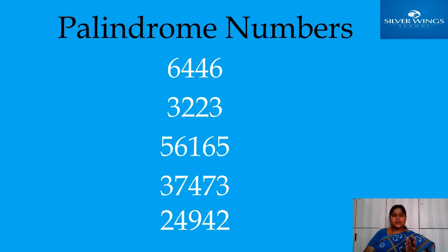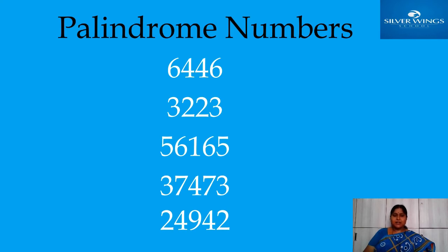That means from extreme left to right, we will write any number starting from the left side and ending at the right side. If we reverse the number, writing it in reverse order, that means from right to left, the number will remain the same. The same number will come. Okay, like that, I gave some numbers on the screen.